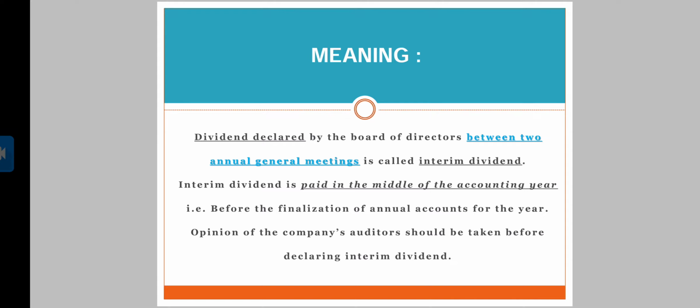See, I have already told you dividend is declared at the end of the financial year in the annual general meeting, right? But when it is paid in the middle of the accounting year, it is termed as interim dividend. I repeat, dividend declared by the board of directors between two annual general meetings is called interim dividend. Interim dividend is paid in the middle of the accounting year, that is, before the finalization of annual accounts for the year. The opinion of the company's auditor should be taken before declaring interim dividend.